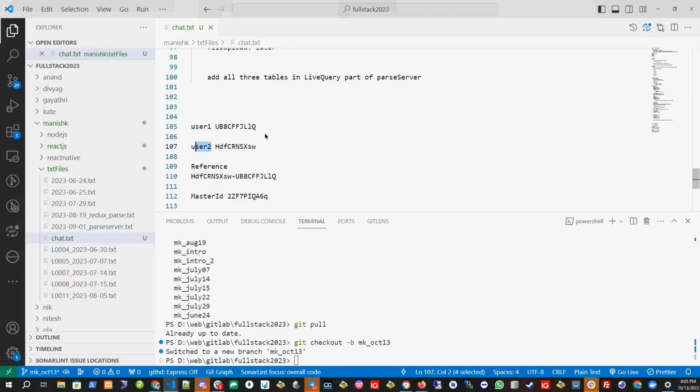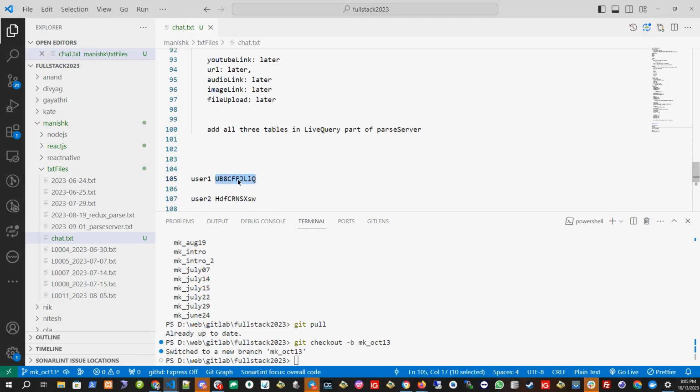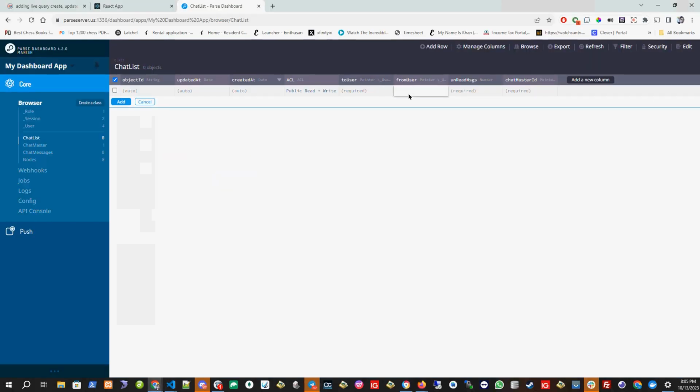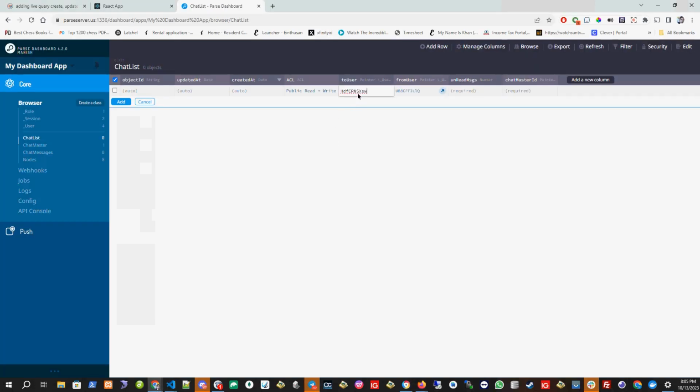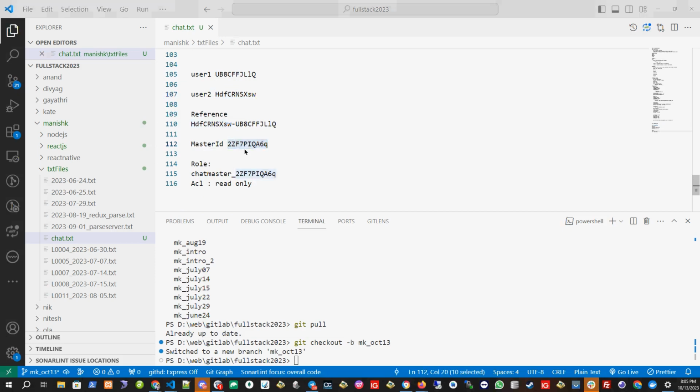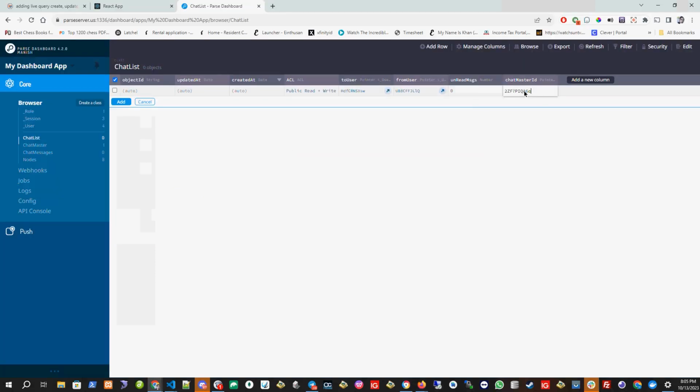So in the first case, user 1 is the from user, and to user is this one. And currently unread message is 0, and chat master ID is nothing but what we created. This is the chat master ID. I added it. So one row is added. Let's create another row.